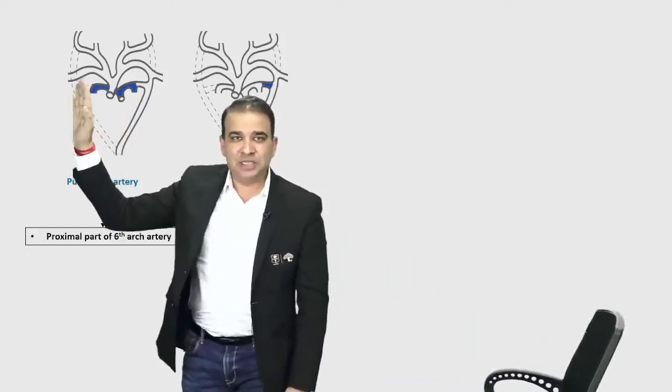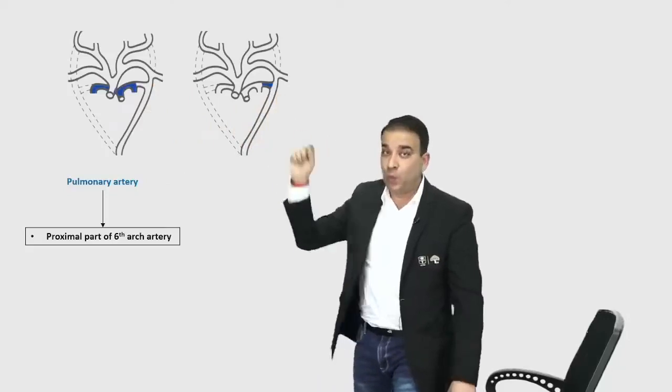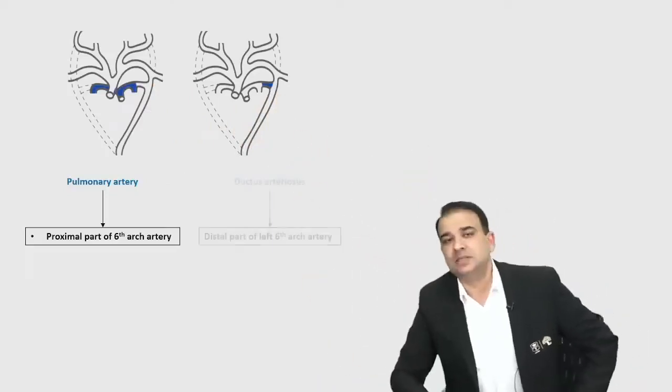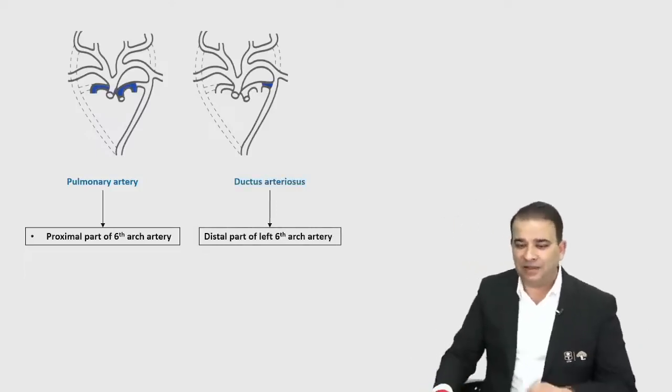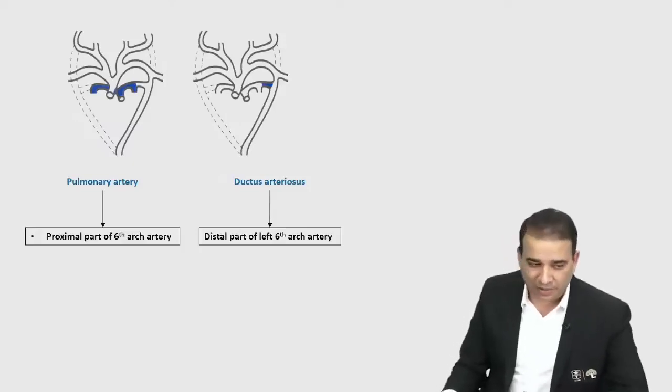Distal part of the right sixth arch artery will disappear. कुछ नहीं बचेगा इसका. But the distal part of the left sixth arch artery, as you can see in this picture, will persist. And you all know that is nothing but the ductus arteriosus. That is ductus arteriosus formed by the distal part of the left sixth arch artery. Distal part of left sixth arch artery.